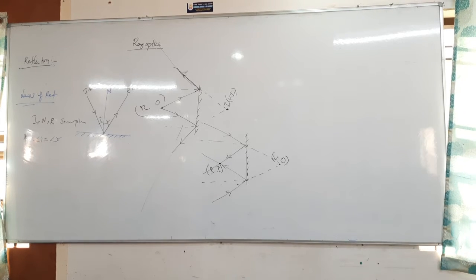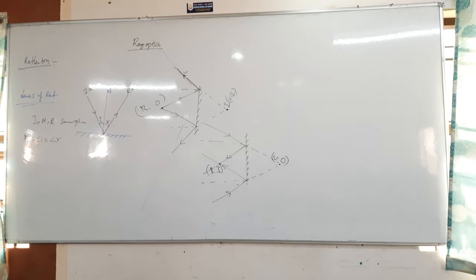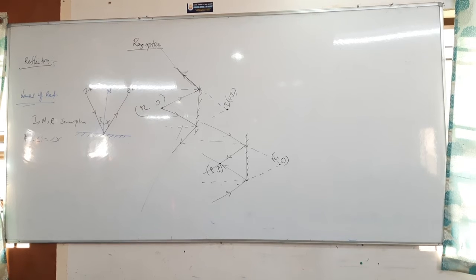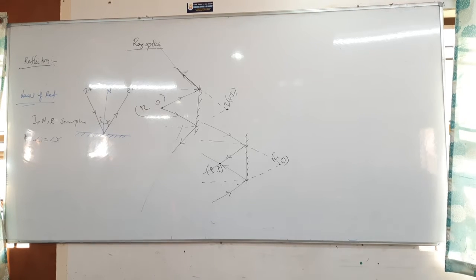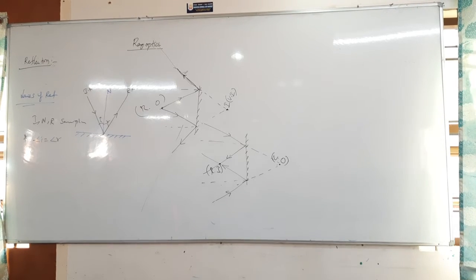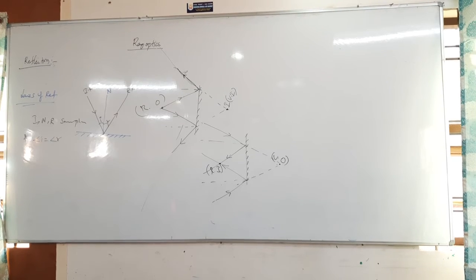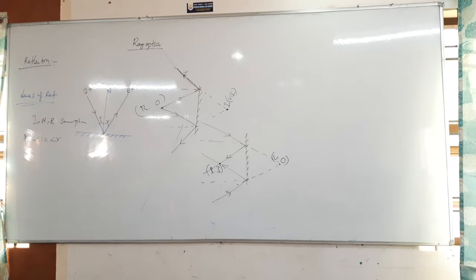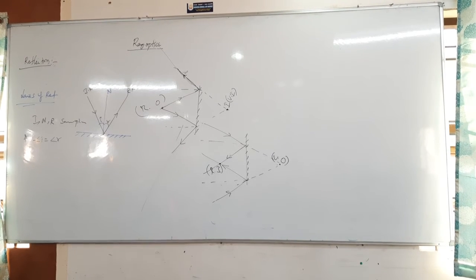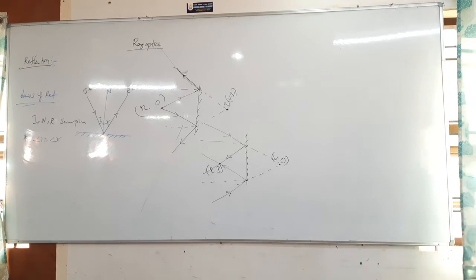Next, laws of reflection. Capital I, capital R and capital N, what are those? Incident ray, reflected ray and the normal drawn to the boundary lie in the same plane. Second law of reflection: angle of I is equal to angle of R. Angle of incidence is equal to angle of reflection.